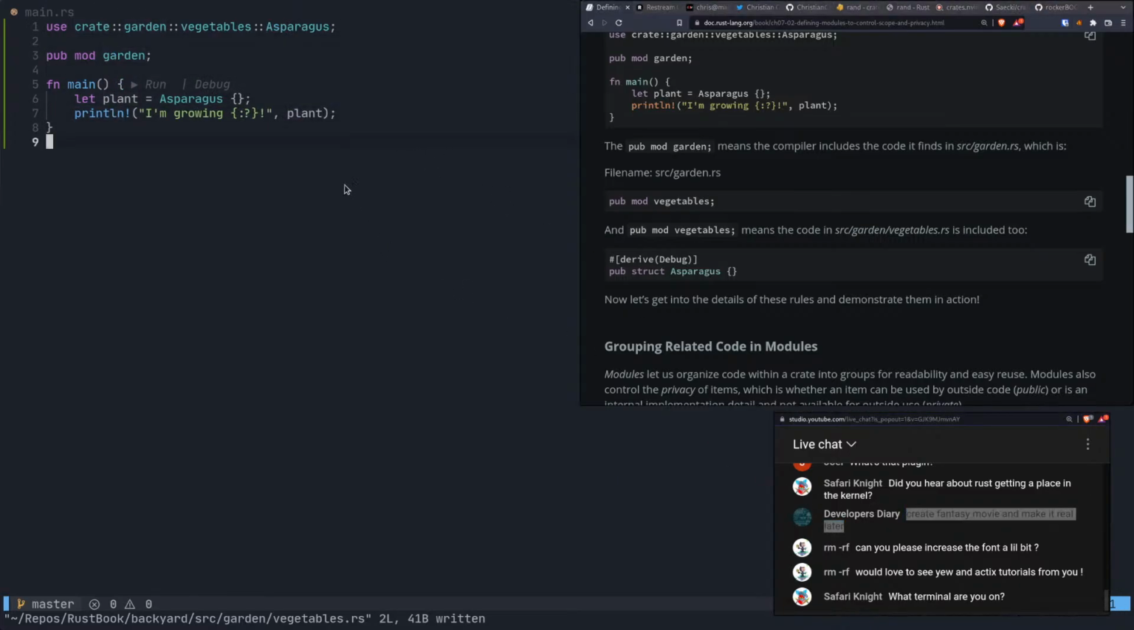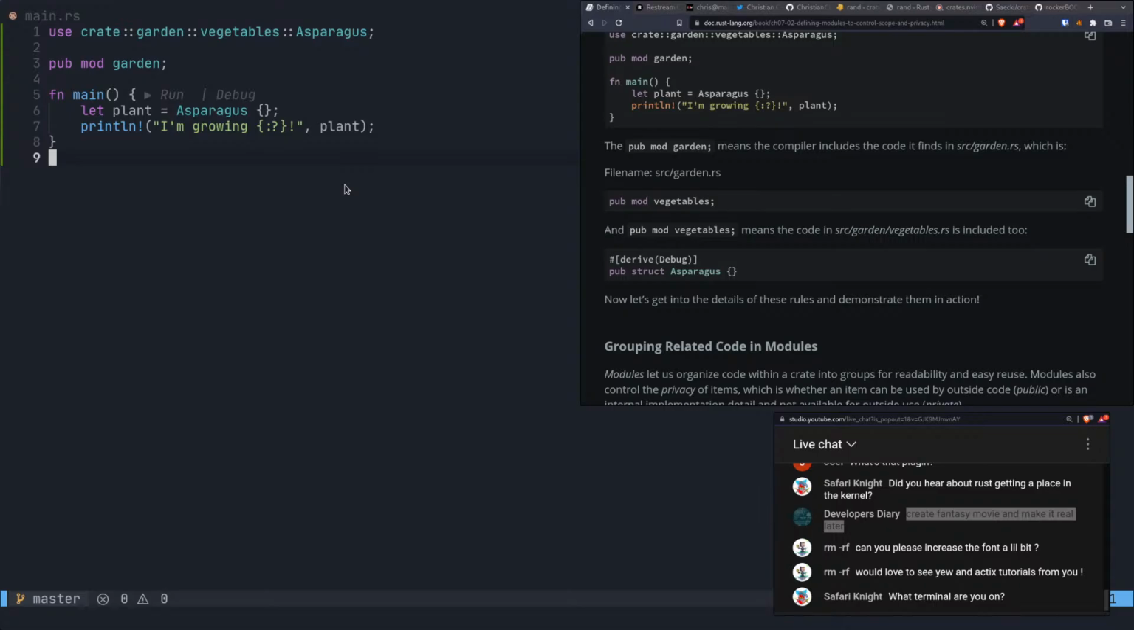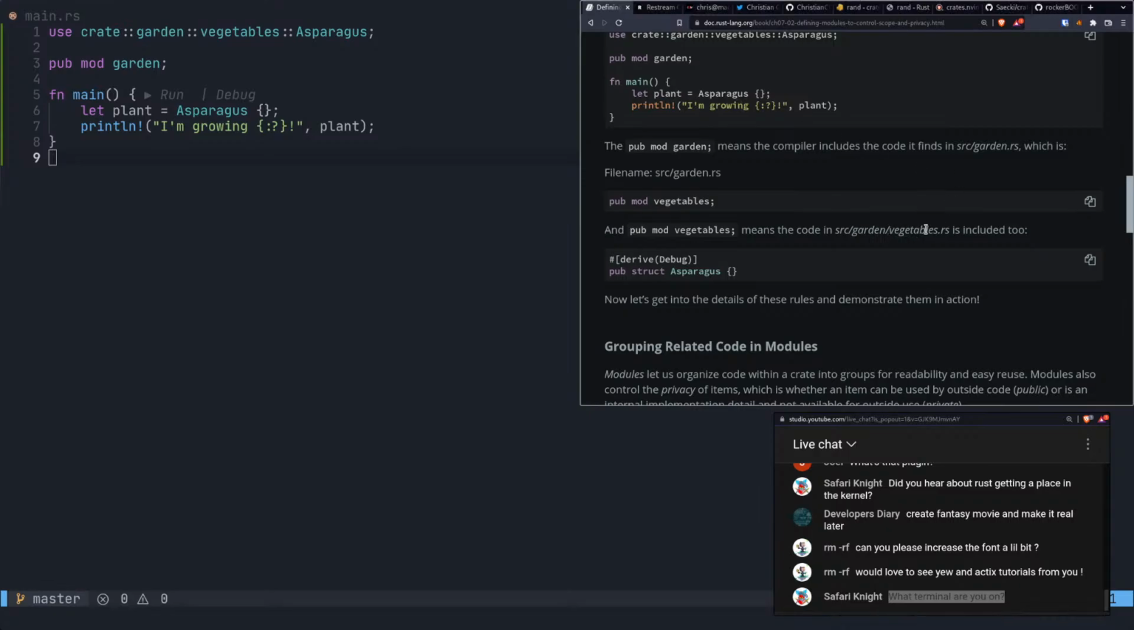Can I please increment the font a little bit? Yeah, sure. Is that better? Would love to see an Actix tutorial from you. Well, once we get there. First, we got to get there. What terminal am I on? I think right now, Kitty. Yeah.